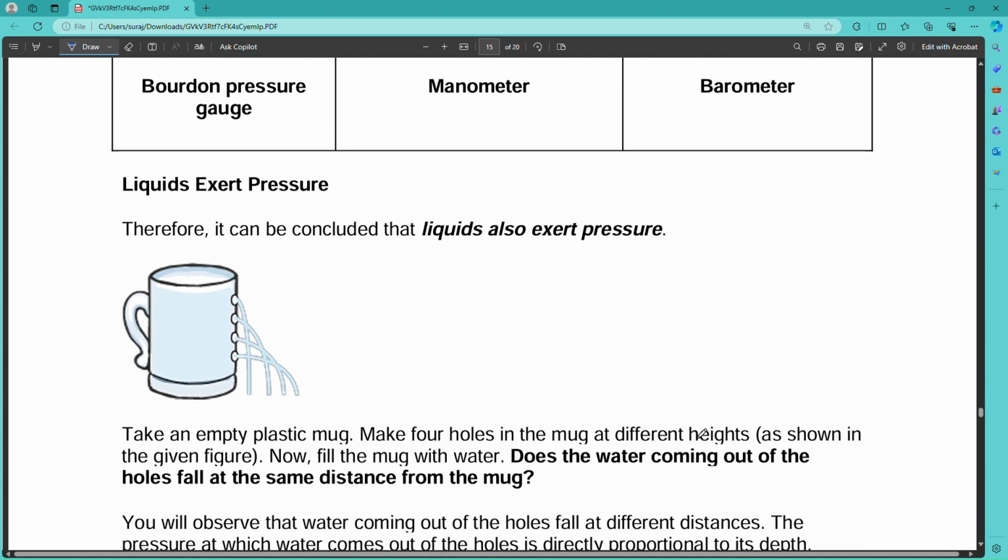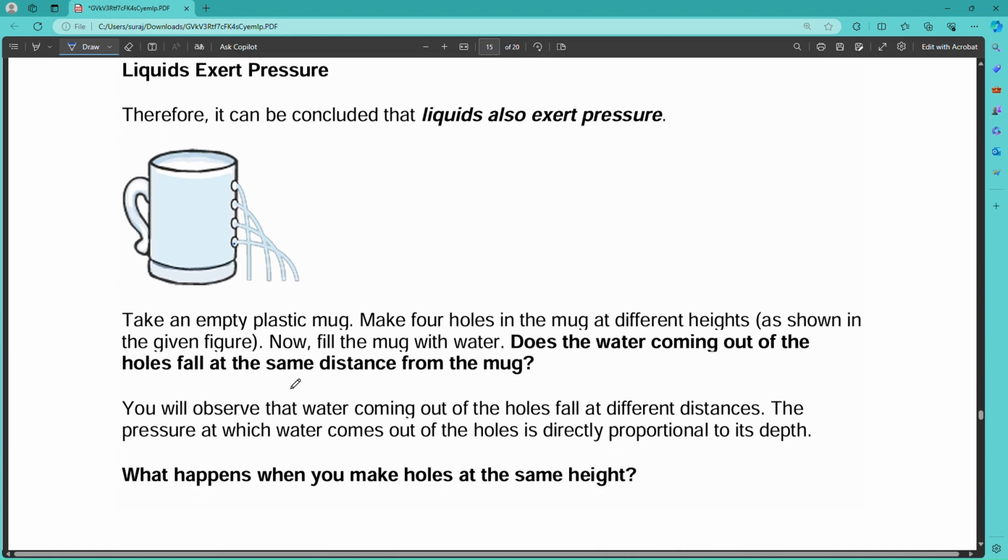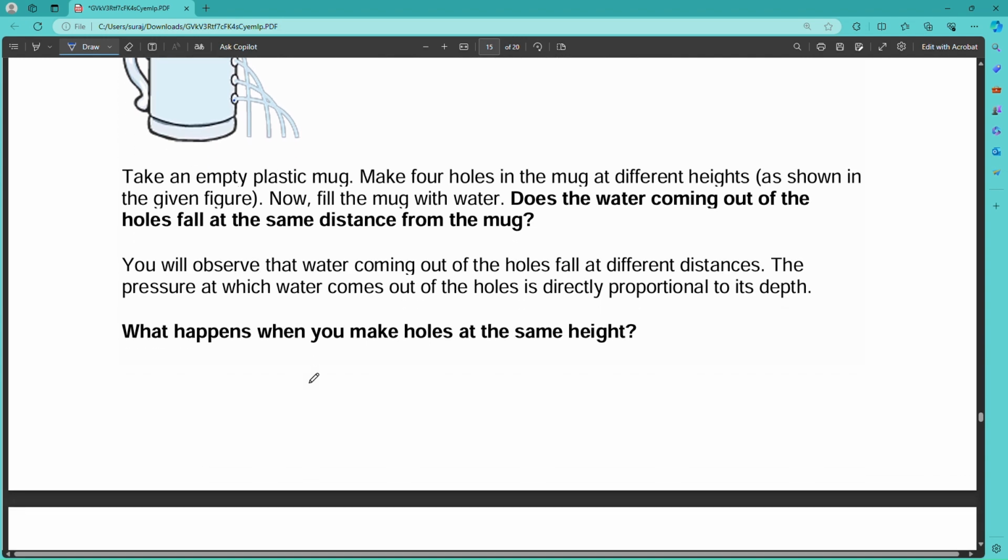Liquids exert pressure, so you can take the example of a cup or any bottle filled with water, and make four holes vertically. You will observe that from the bottom hole the water will move out with very high pressure, then the pressure will decrease in the next hole, and decrease again. So, as I said previously, the pressure in the depth is very high as compared to the upper position.